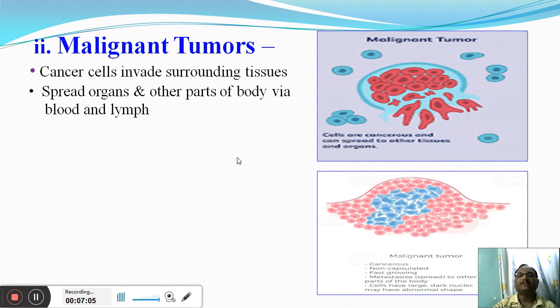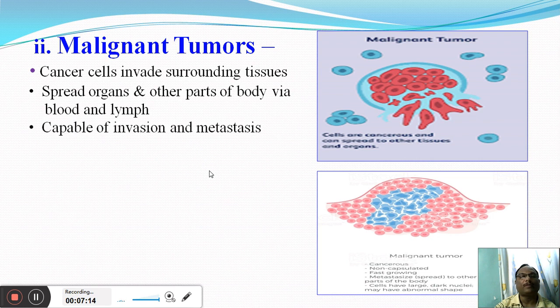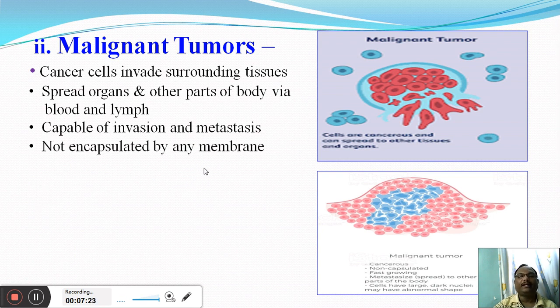That means these malignant cancer cells are entering the blood or lymph, and they are spreading to other organs or other parts of the body. They are capable of invasion as well as metastasis.